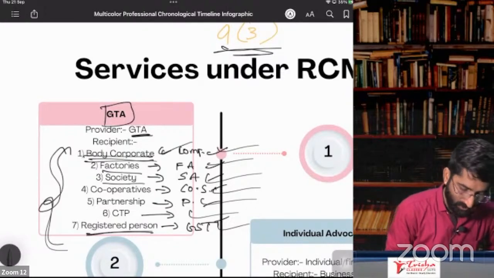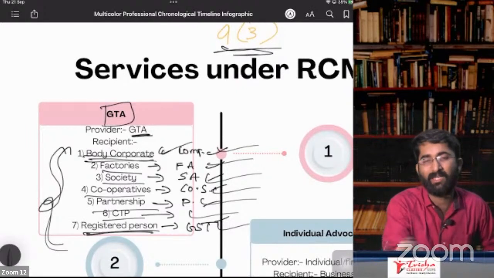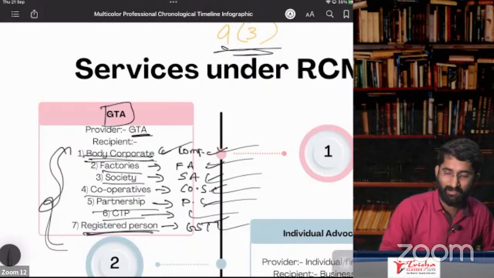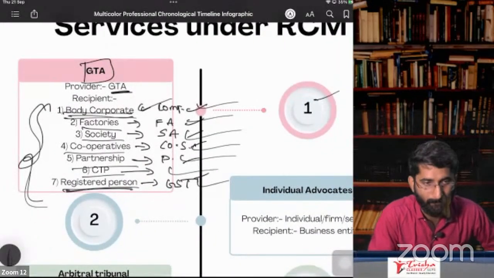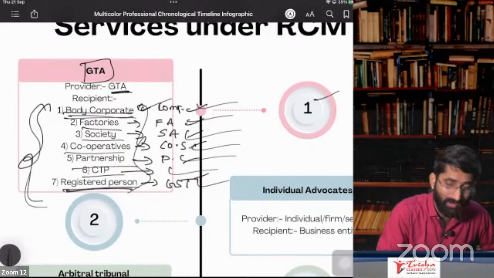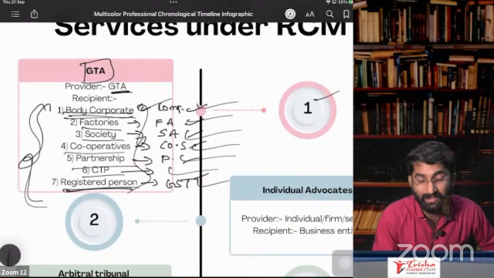Like this, societies, cooperative societies, partnership, CTP, registered person, anyhow you are registered, so in that case you have to go for RCM. That is required. That is point number 1 in case of GTA. Other than these, for people who are not registered, it is exempt.